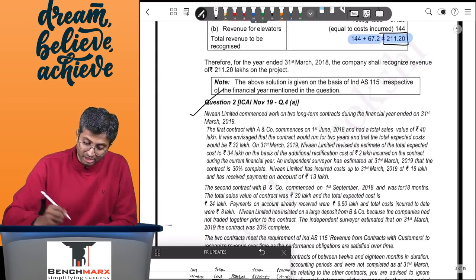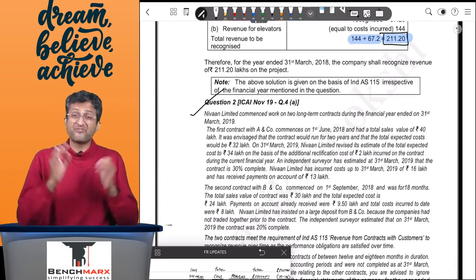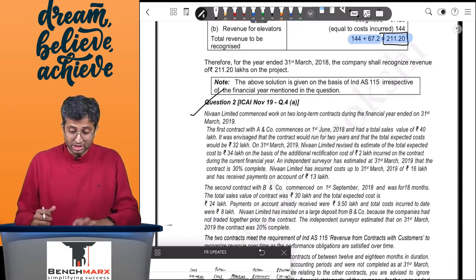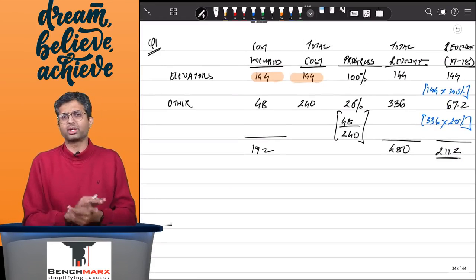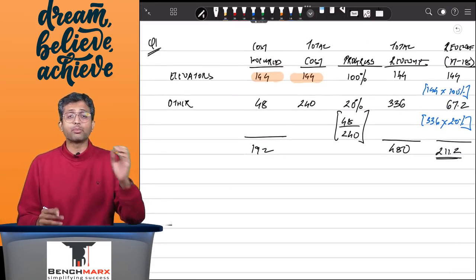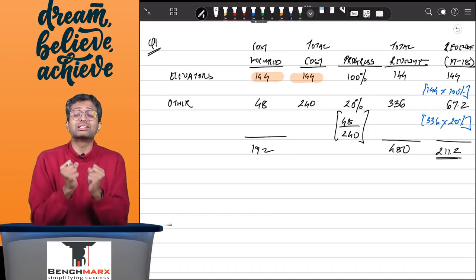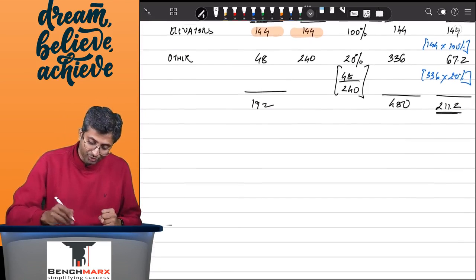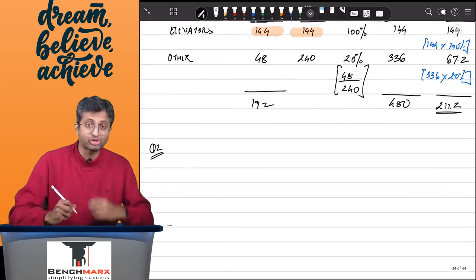Now the next question that had come in November 2019 was a very interesting question where a lot of students thought that the question is not properly drafted, though it kind of is. Just that over here you have to remember that the question is solved considering the output method, and there are a few things that you have to remember when you measure the output method.